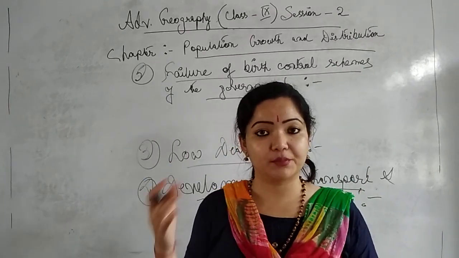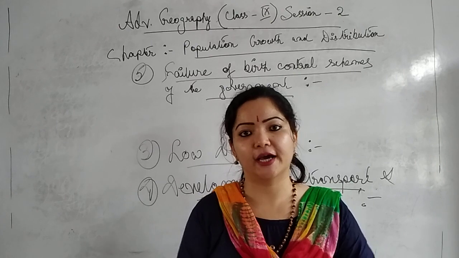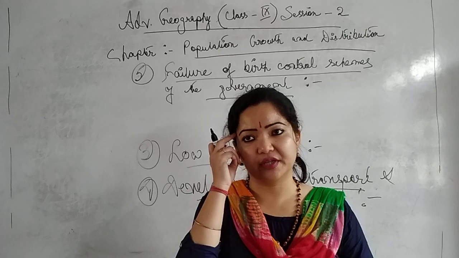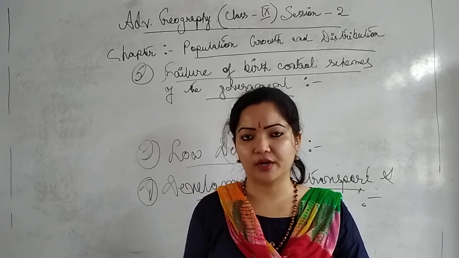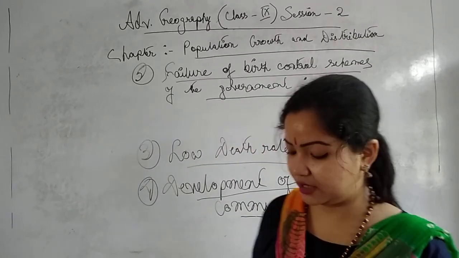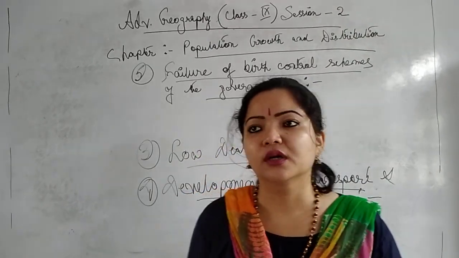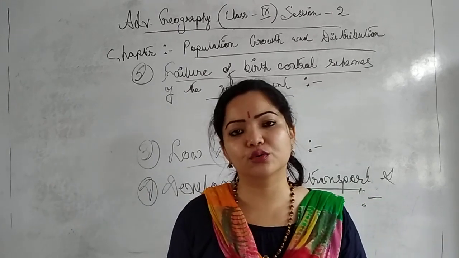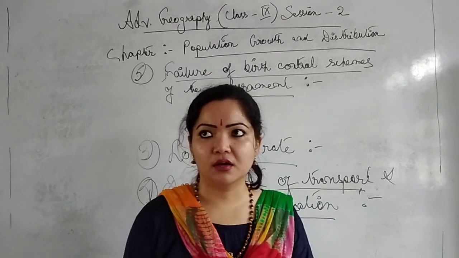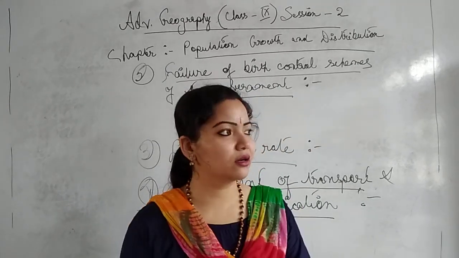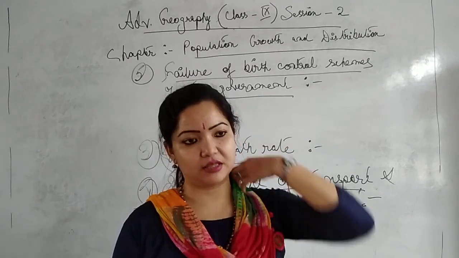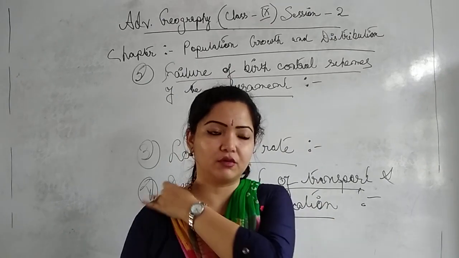So you see, in point number 1, poverty, I told you that people are quite ignorant due to poverty also. People are ignorant of family planning measures, which are quite responsible for the growth rate of population. Now this is the failure of birth control schemes of the government. People usually don't follow the rules that the government provides us. There are lots of schemes to control family size, and I think you have all seen them on television, in the government advertisements.